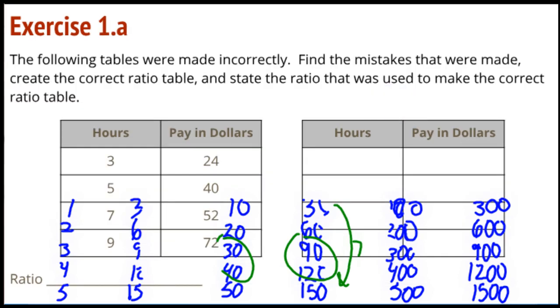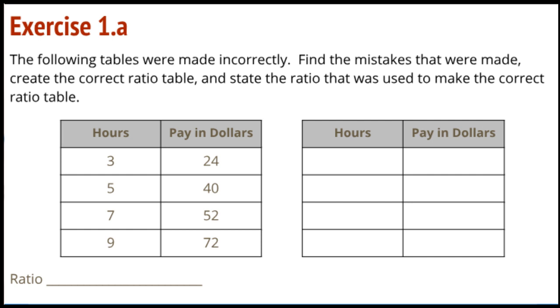All right, so that kind of concludes the exploratory activity, and now we're going to do a little analysis of some tables here. So we've got some tables. They were made incorrectly, and we're going to find some mistakes that were made, and we're going to create a correct ratio table. And then we are going to find the ratio, capital letters, the ratio that was used. So we're going to find the ratio value for the table.